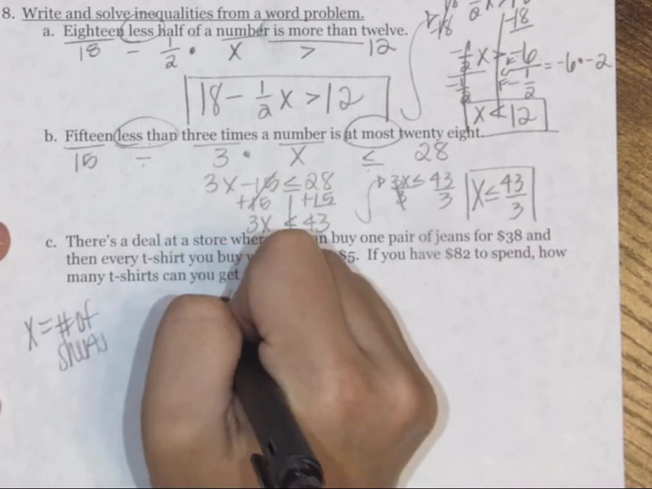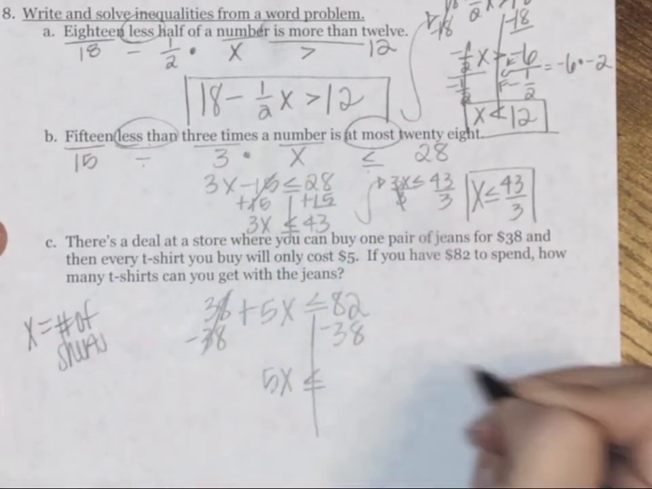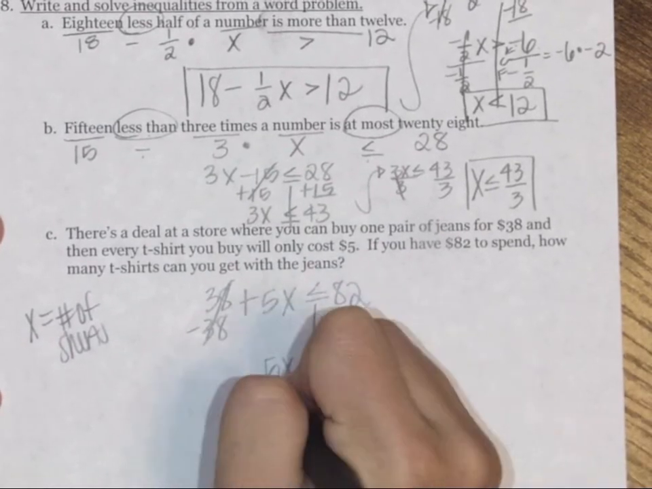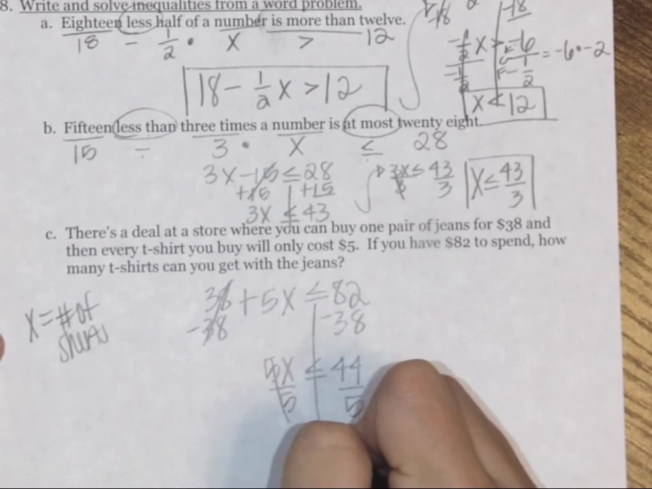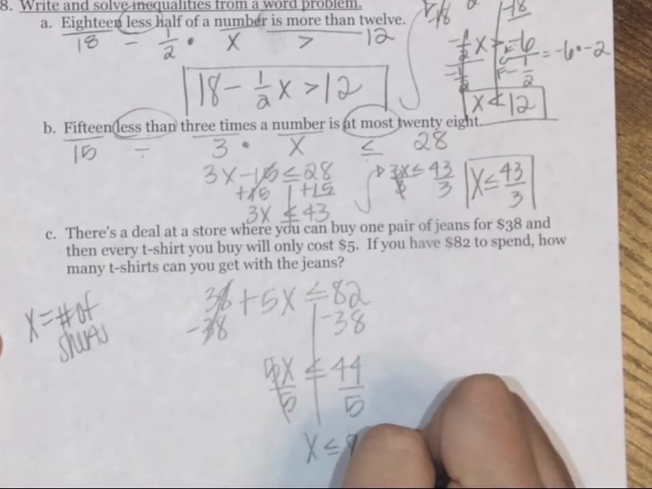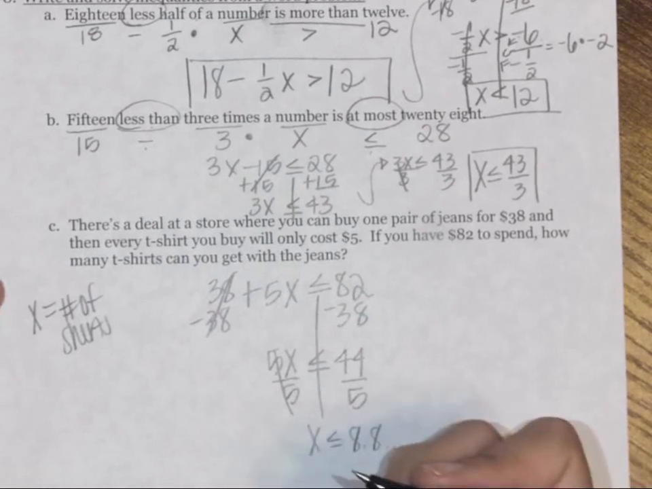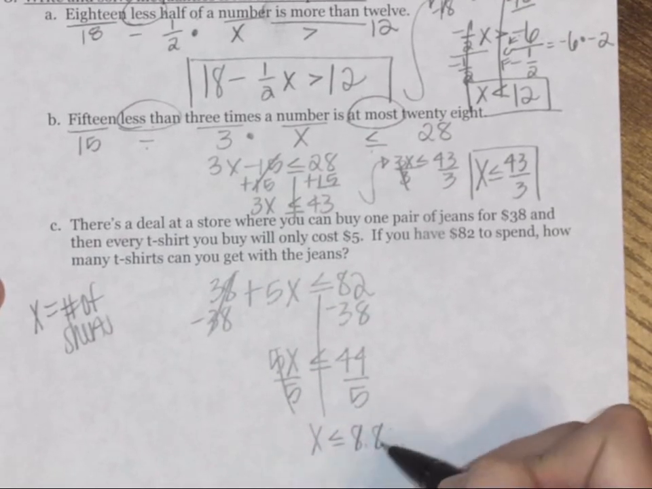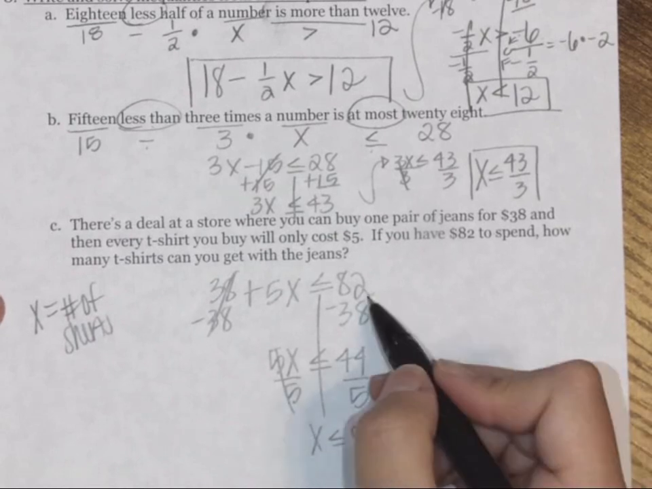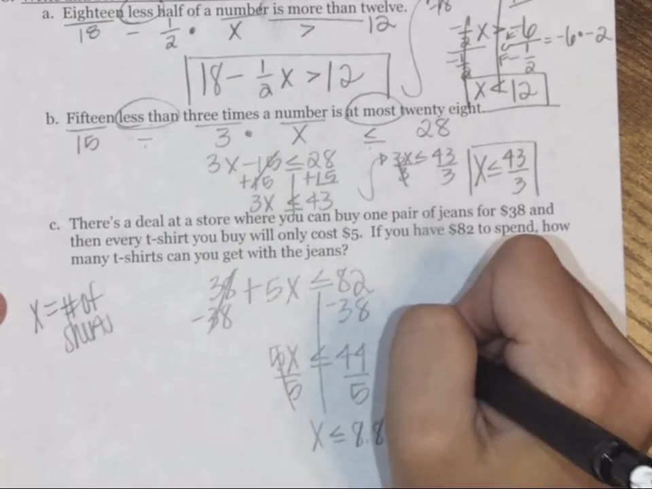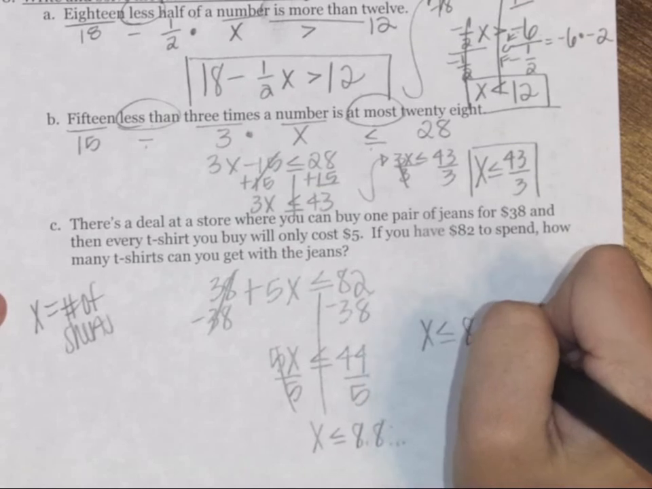So now we will solve. We'll subtract 38 on both sides because your variable's already on the left. 82 minus 38 is 44. And then you'll divide both sides by 5 to get that x is less than or equal to 8.8. So now you have to decide, do you round up to 9 or round down to 8? If we round up to 9, you would end up spending more than $82. So for this one, we're going to round down to 8 shirts.